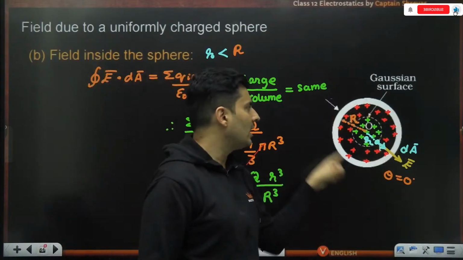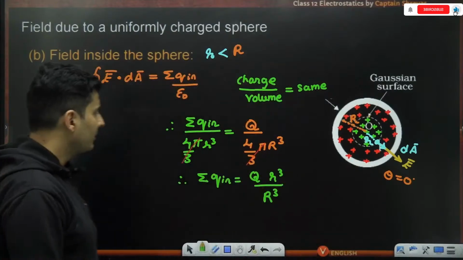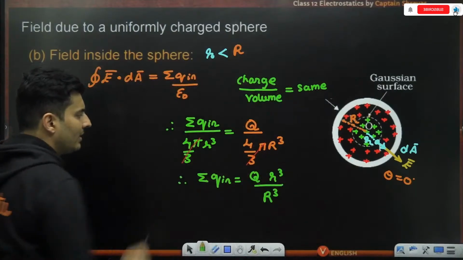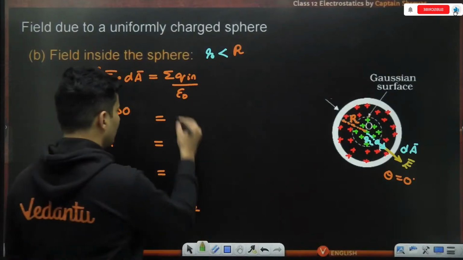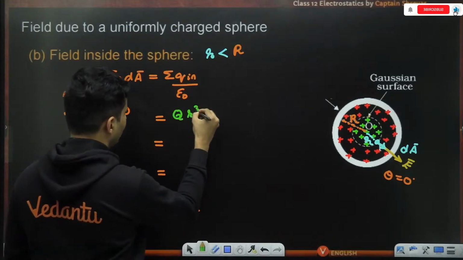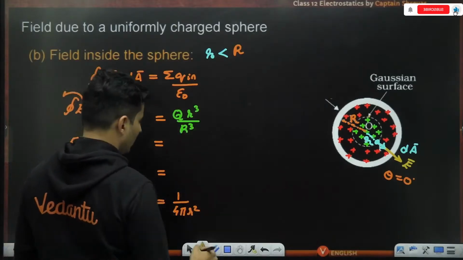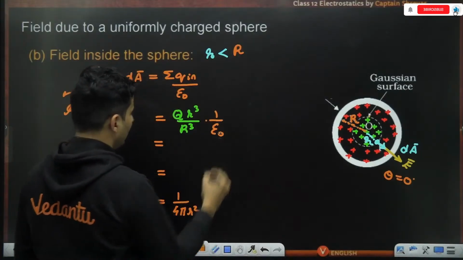The total charge Q is on the total volume whose radius is capital R. So cancelling 4 by 3 pi, I get this. So substitute that over here. So it will be nothing but total charge small r cube by capital R cube, and this whole thing divided by epsilon naught.